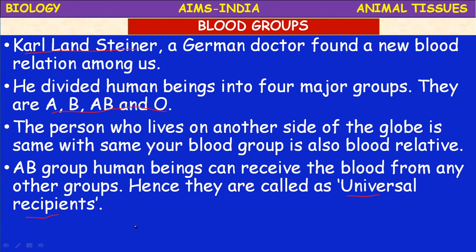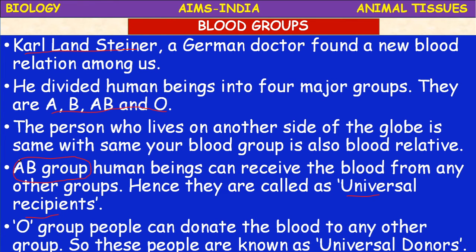It is the AB group. Next, O group people can donate the blood to any other group. So, these O group people are called universal donors. Donors means who can donate.